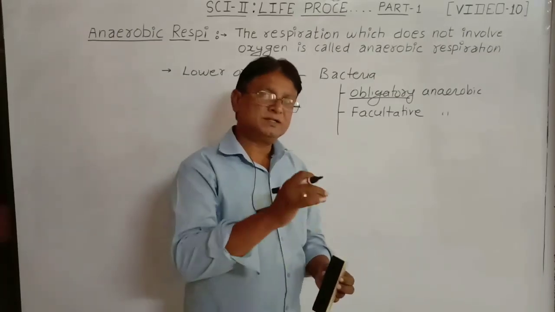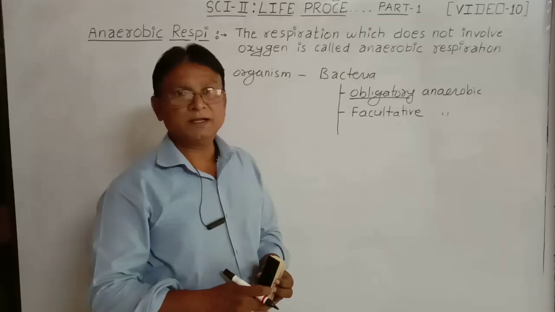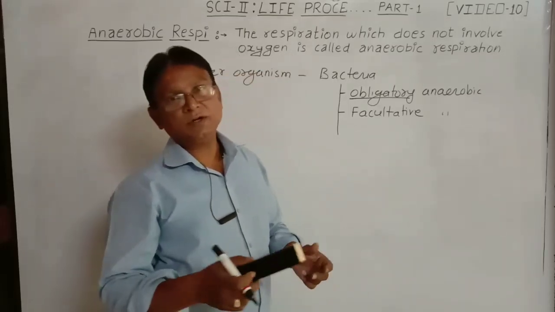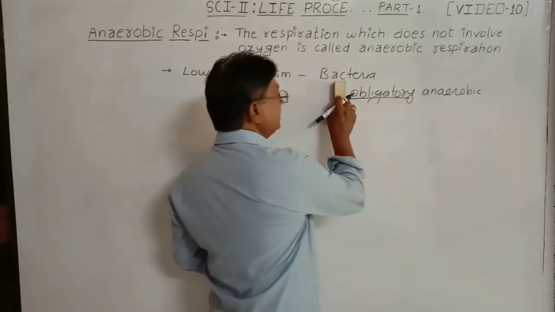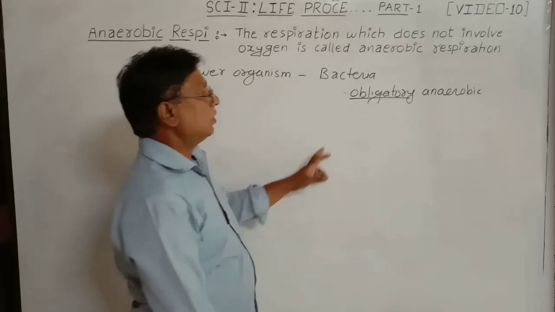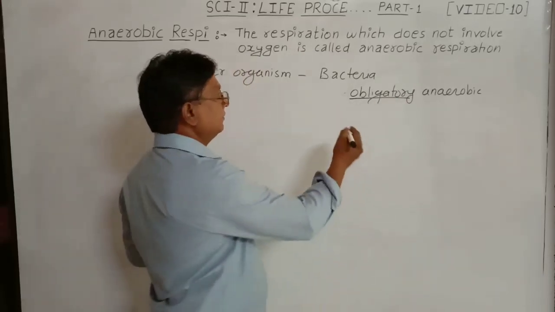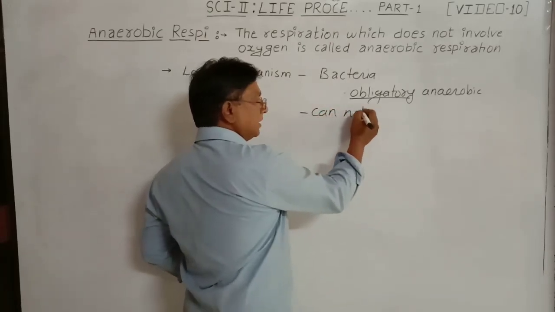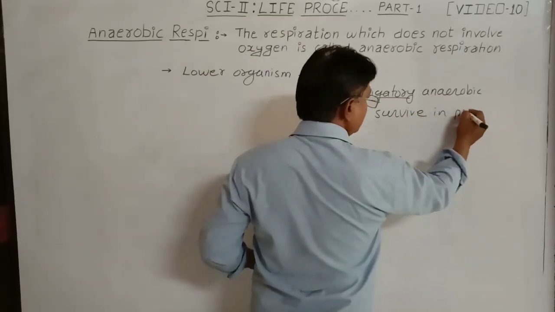When oxygen is not present then they do anaerobic respiration. Means they can do respiration of both types. Now the thing which is given in our textbook is obligatory anaerobic, means they cannot survive in presence of oxygen.